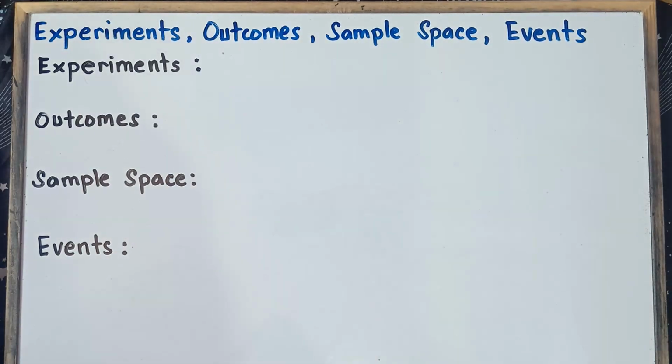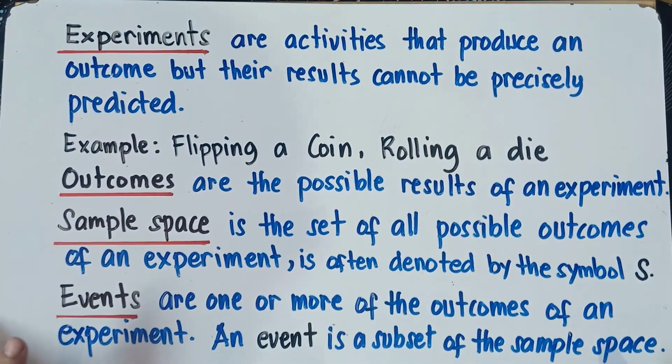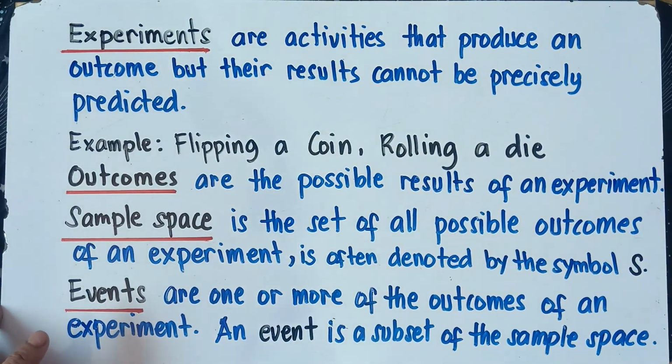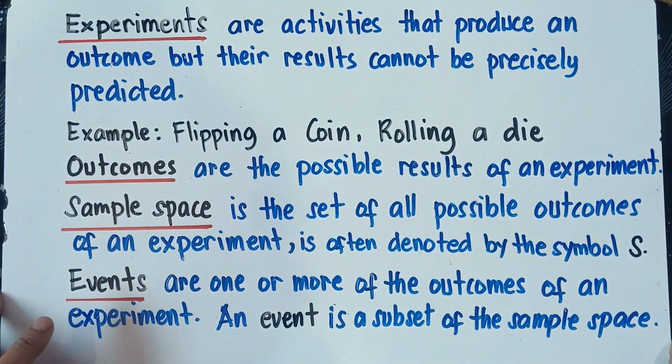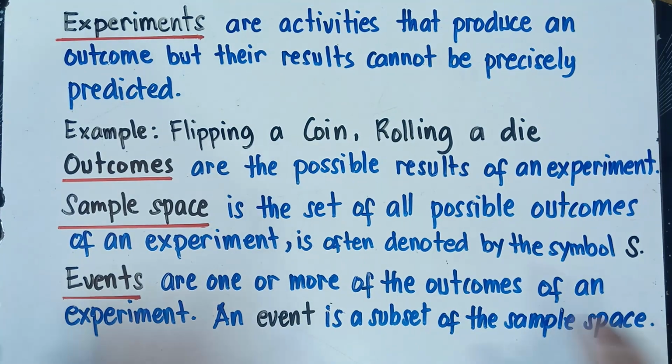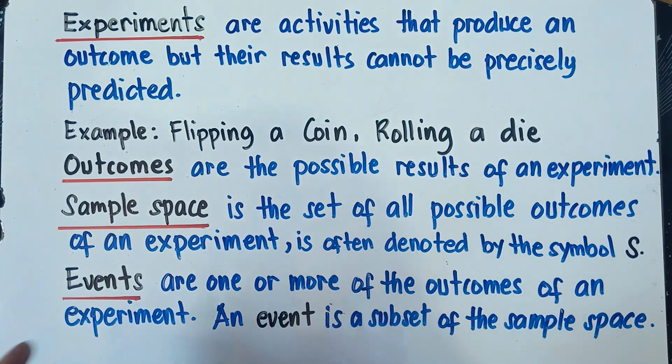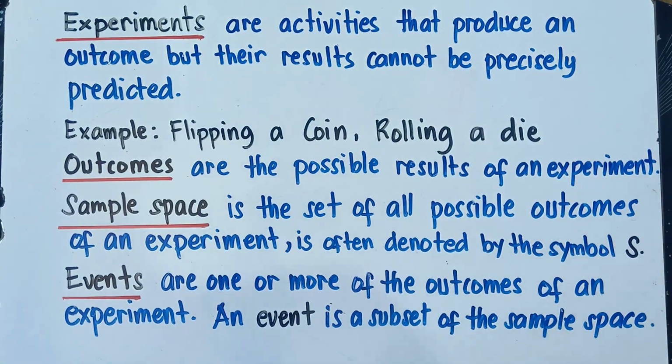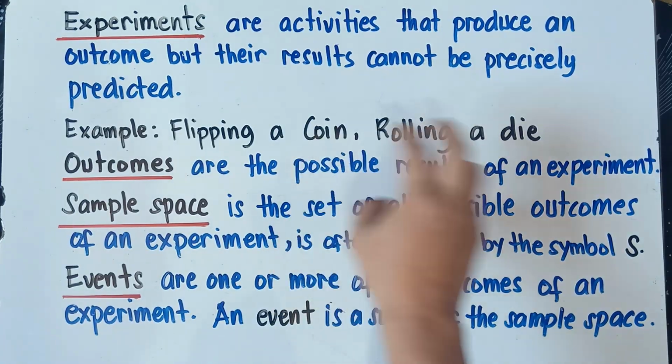So let's start with experiments. Experiments are activities that produce an outcome, but their results cannot be precisely predicted. For example, we have flipping a coin and rolling a die. We do have many examples, class, for experiments. Another example: drawing marbles from a bag, drawing a card from a standard deck, flipping 2 coins, rolling 2 dice. Many examples, but most commonly used for experiments, we have flipping a coin and rolling a die.